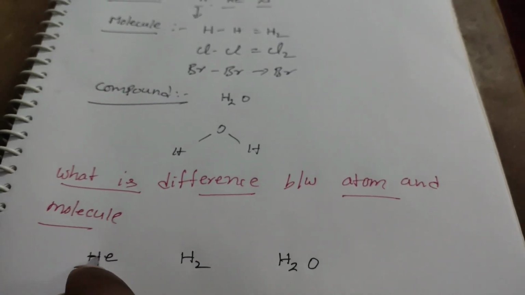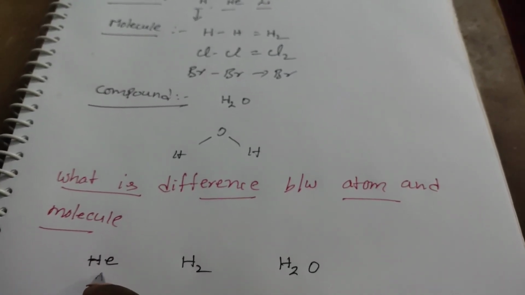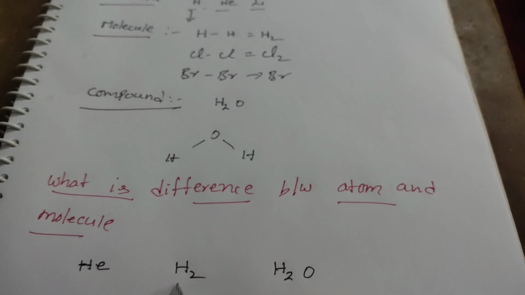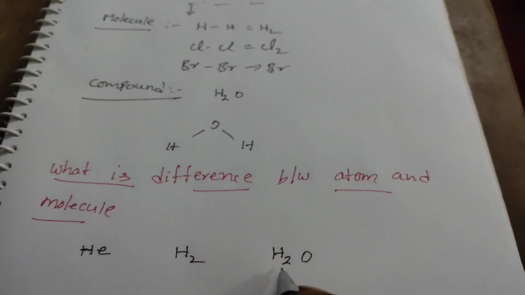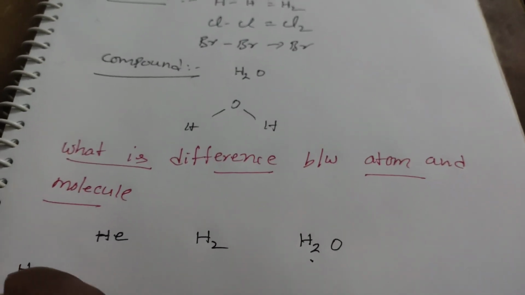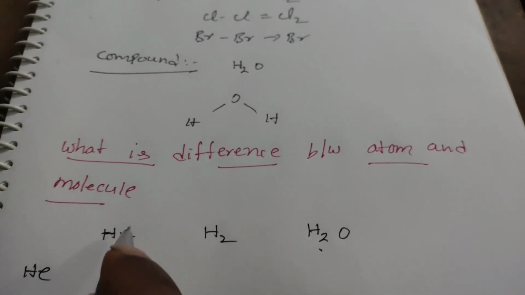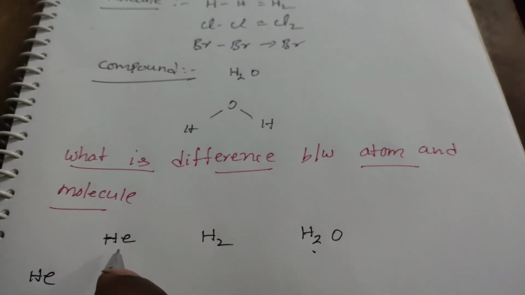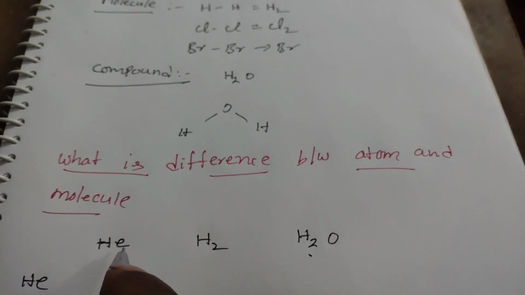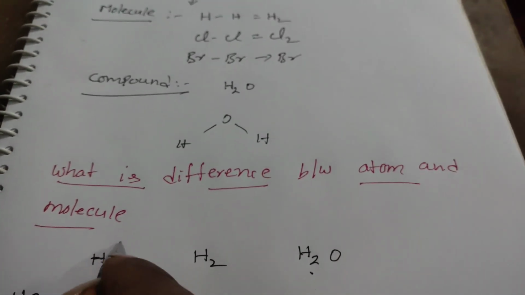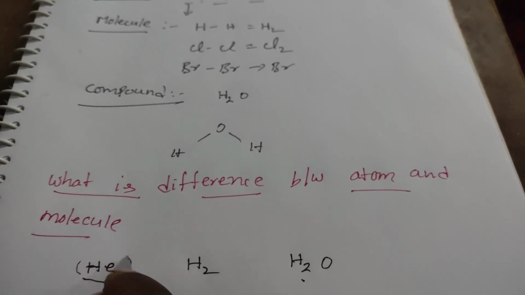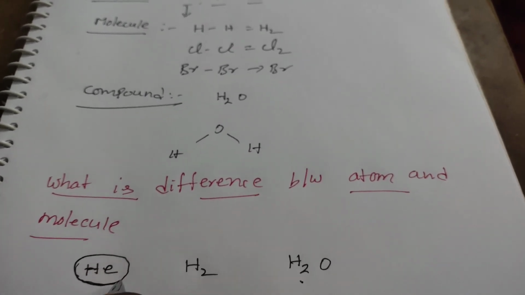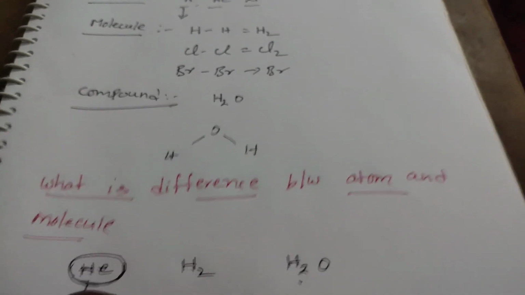First one is He. He stands for helium, and H2 is the hydrogen molecule. It is the water formula. Here the helium is composed of atoms, and each particle of helium is a helium atom. So the entire matter of helium is contained in the atom. It is the atomic form.